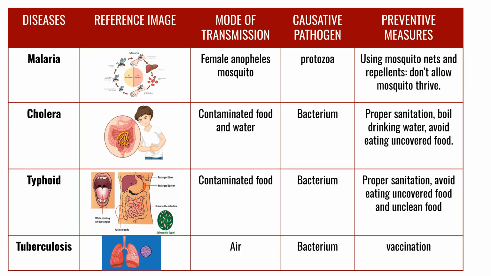Here are common human diseases. Malaria is caused by a protozoa and transmitted by the female Anopheles mosquito. Preventive measures include using nets and repellents. Cholera and typhoid, caused by bacterium, are transmitted through contaminated food and water, requiring proper sanitation and clean food. Tuberculosis, caused by a bacterium, is airborne and preventable by vaccination.